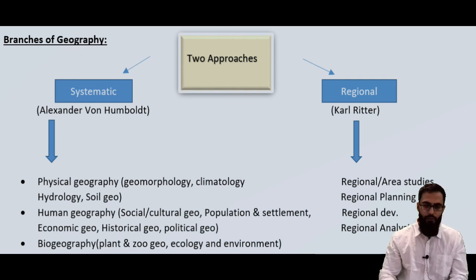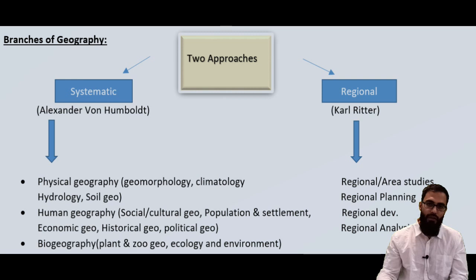Human geography, wherein we'll study the social-cultural geography, which I already mentioned, how society evolved on a cultural basis, like because of having water in one region, urbanization happened in that region. Also, we'll study population, how it is related to demography, and how the population of a region is affected by geography. Settlement, how urban and rural life is different, and what the geographical factors are.